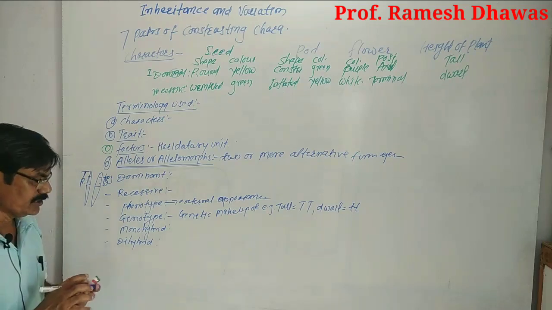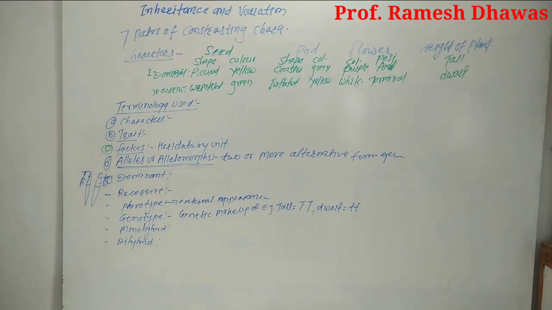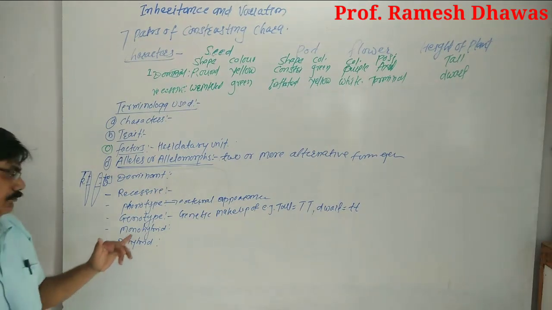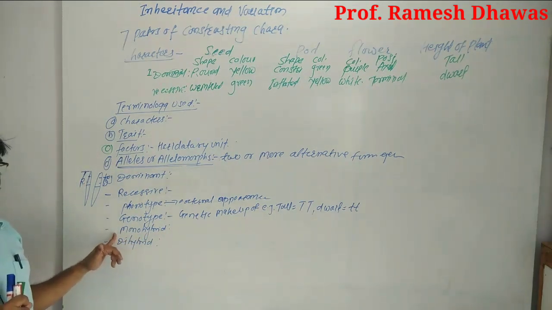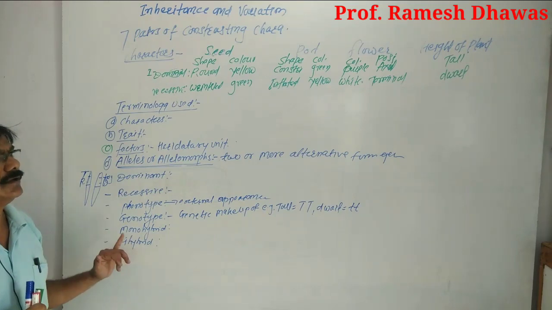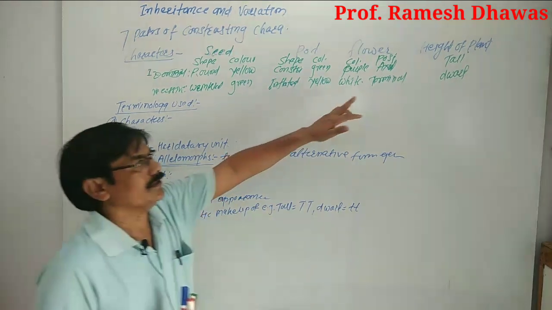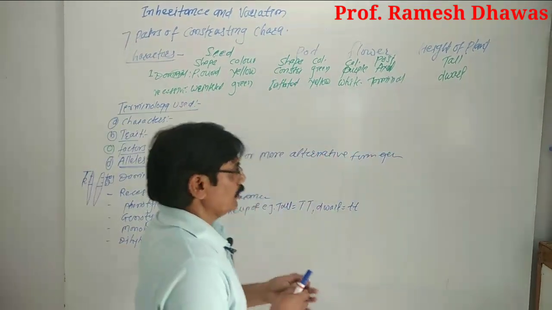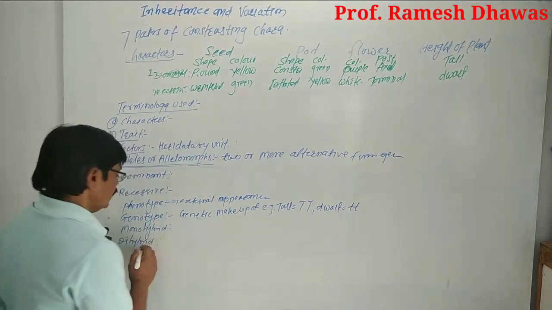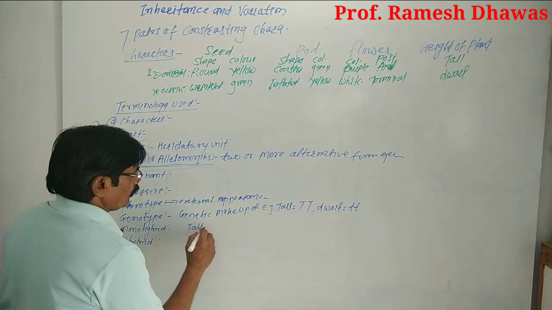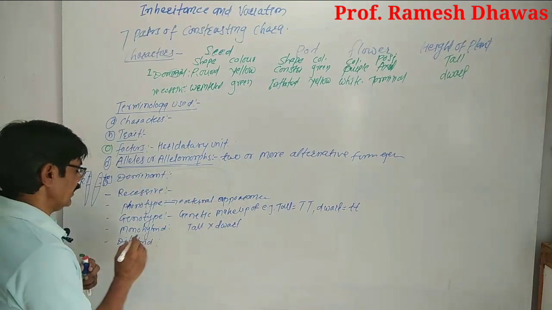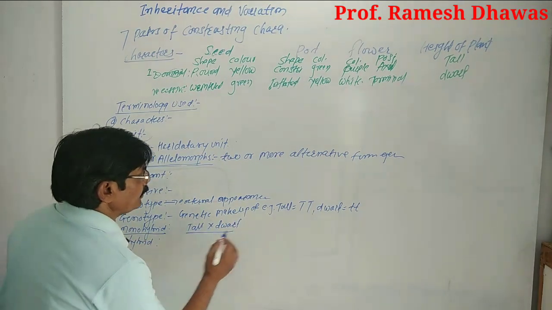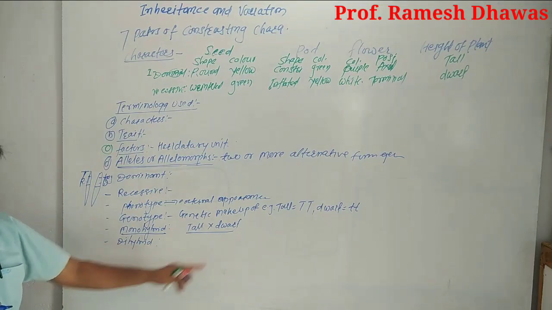Monohybrid means the cross between two parent plants by considering a single pair of contrasting character. दो पेरेंट प्लांट लेने का, जैसे एक टॉल वाला तो दूसरा डॉर्फ वाला, दोनों को एक टॉल और ड्वार्फ दोनों को क्रॉस करने का जो भी मिलेगा, that is the monohybrid cross. One pair of contrasting character.